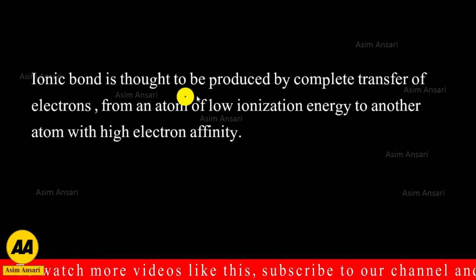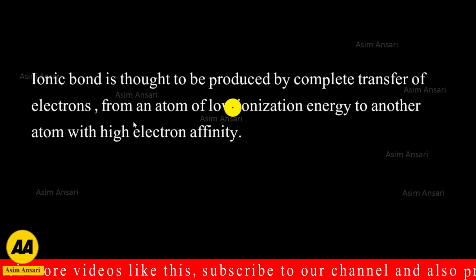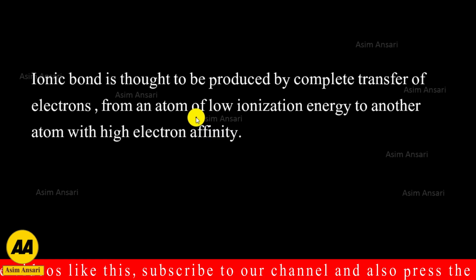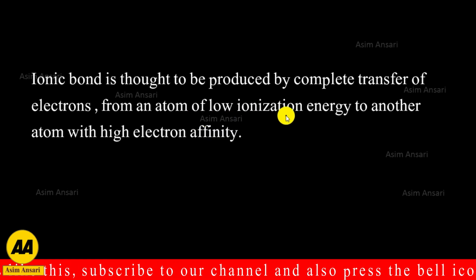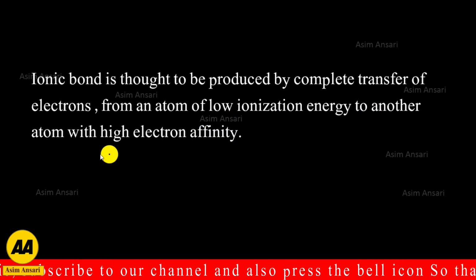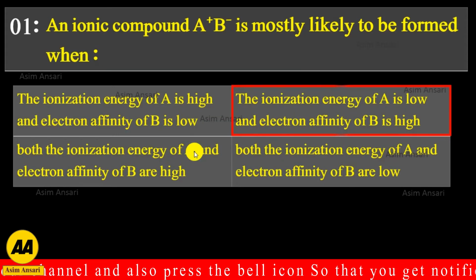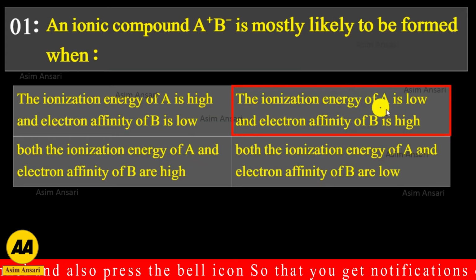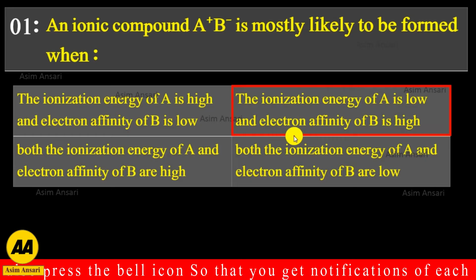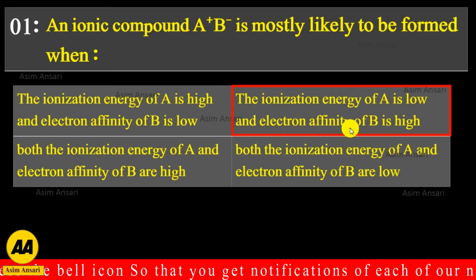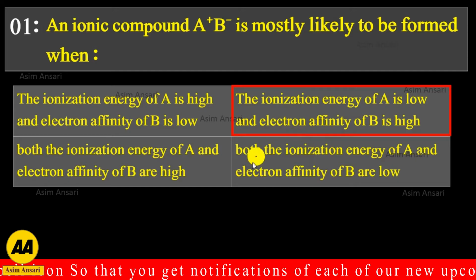An ionic bond is thought to be produced by complete transfer of electrons from an atom of low ionization energy to another atom with high electron affinity. So the exact answer is: the ionization energy of A is low and electron affinity of B is high is the correct answer of this question.